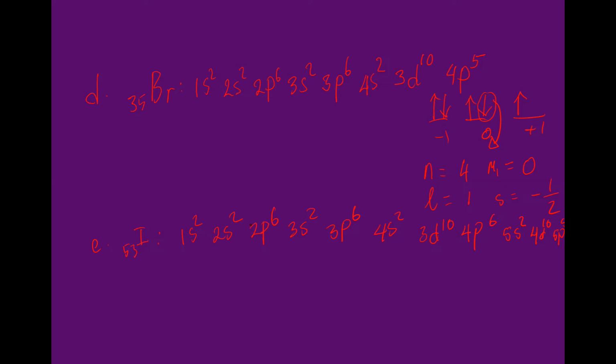As you can see, guys, writing the electronic configuration like this is a very long way. So there is a simple way to write it. The simplest way is to use a helping element.